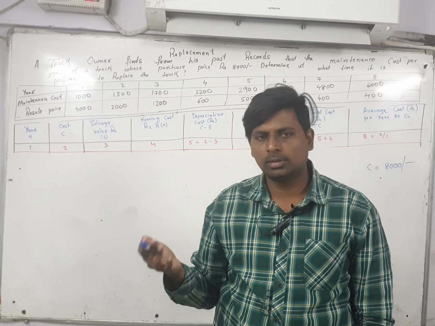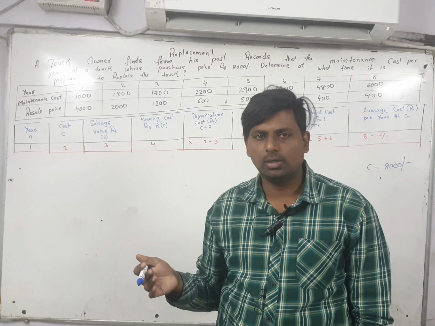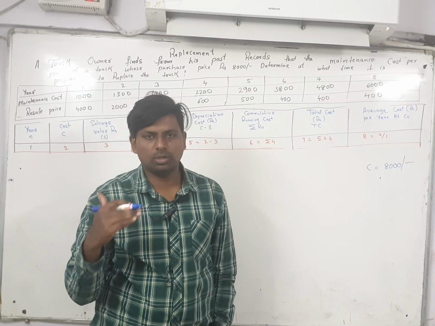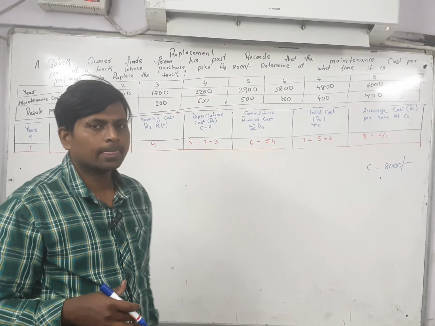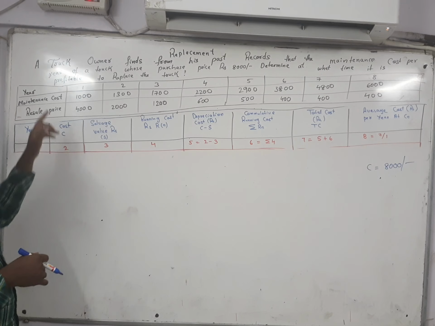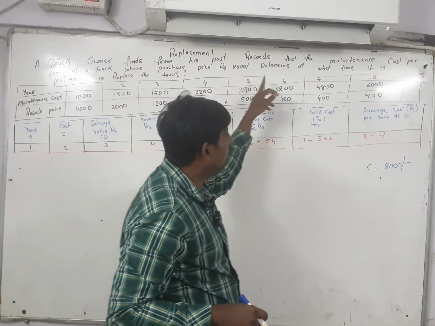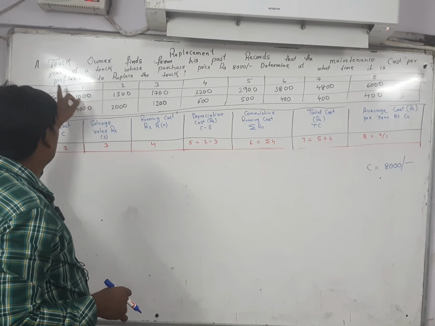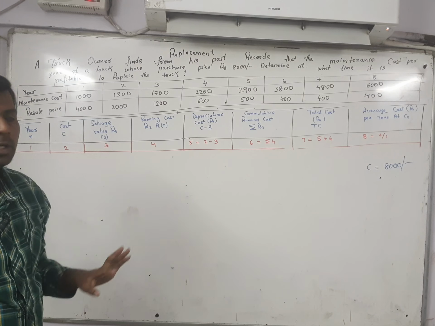Scrap value means the total weight of the body will be calculated and it will be sold in a scrap house. After a particular use, it goes for the weightage only. That is known as the scrap value. So what is given? The truck owner finds from his past record the maintenance cost per year of the truck whose purchase price is 8,000. Determine at what time it will be profitable to replace the truck.